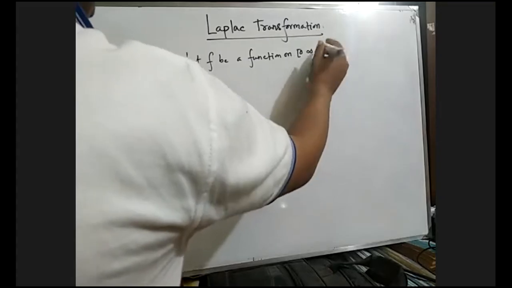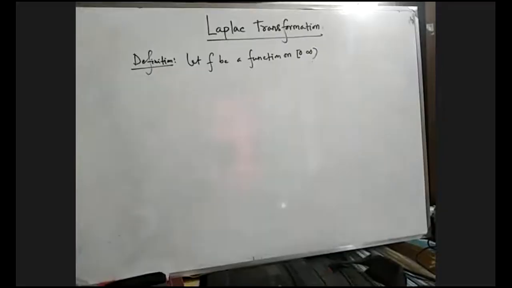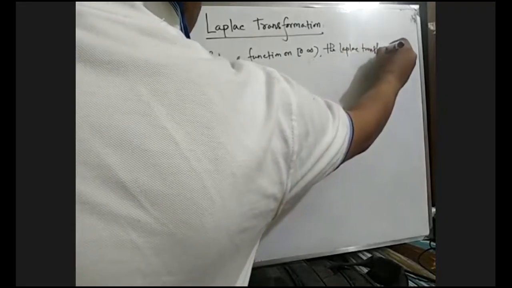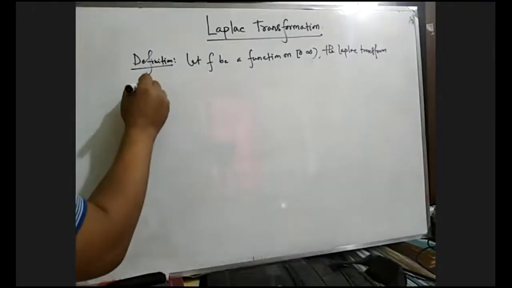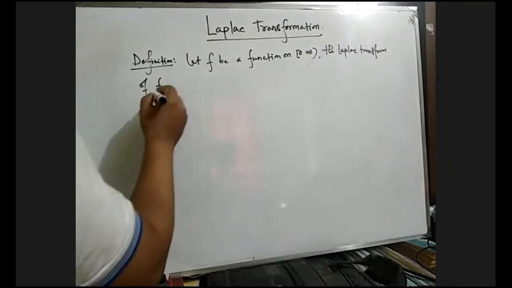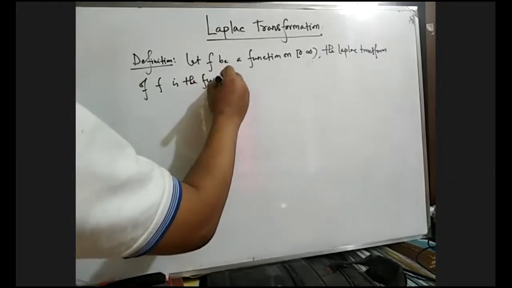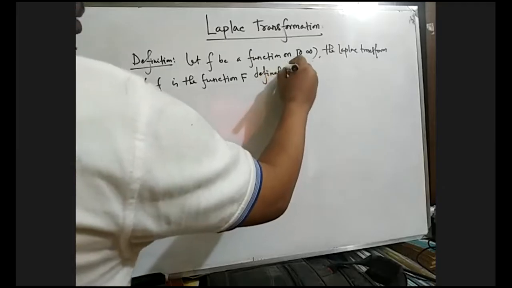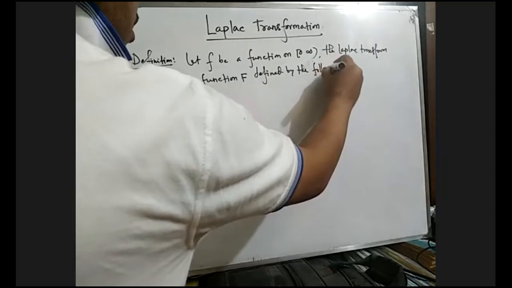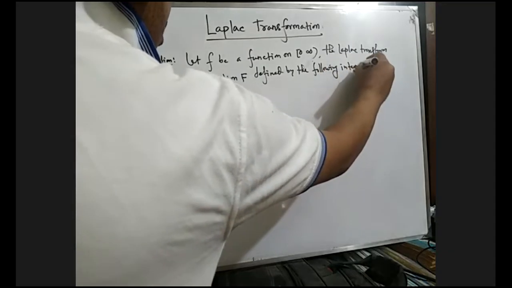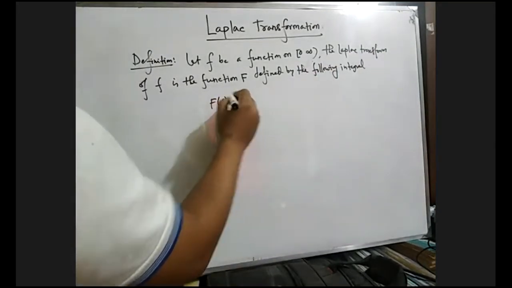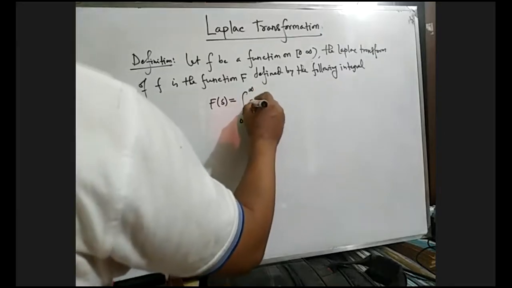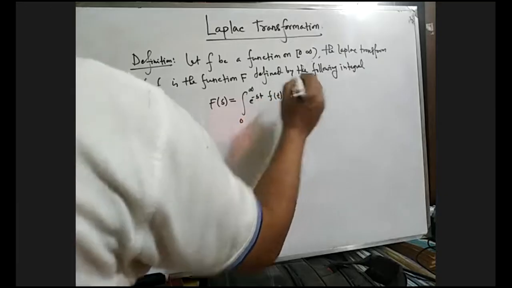The Laplace transform of f is the function capital F defined by the following integral: zero to infinity e to the power minus st f of t dt. This is an improper integral.